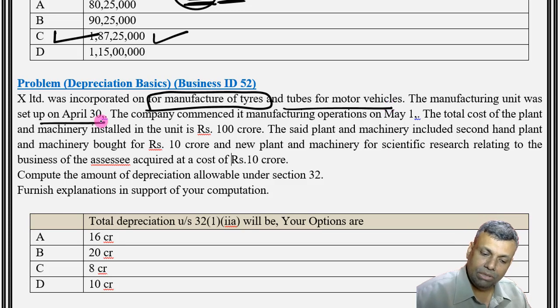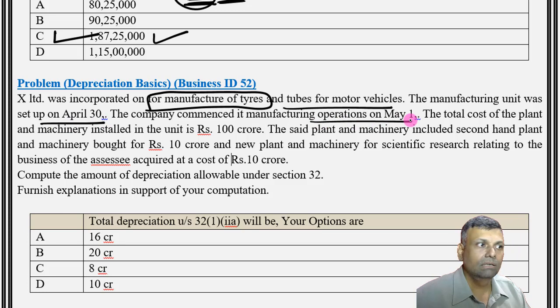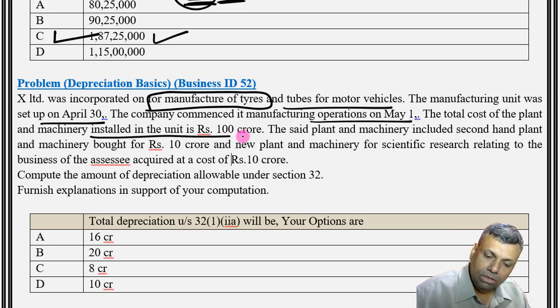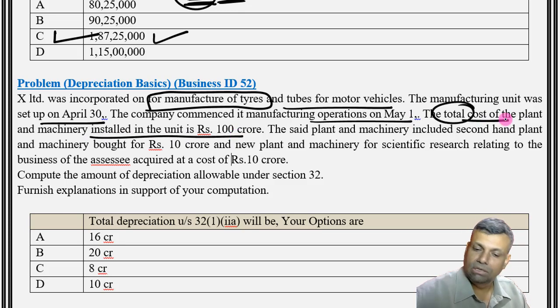Manufacturing unit was set up on April 30 and the company commenced its operation on May 1st. So basically that half rate complication we don't have in this particular question. So if any depreciation we have to calculate, we have to go with the full rate. The total cost of the plant and machinery installed in the unit is 100 crores.